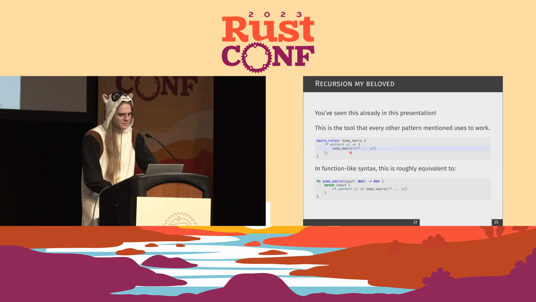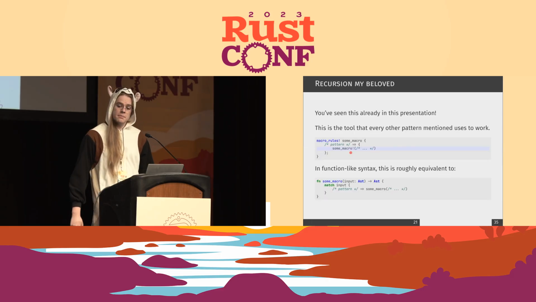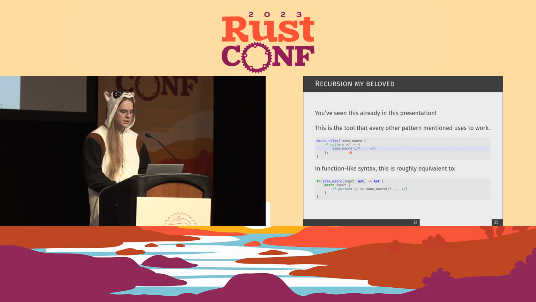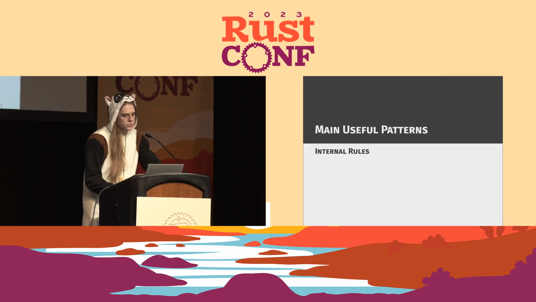So first, recursion. You've already seen this. This is the main tool that every other pattern uses to work. So we just have some macro that calls itself again, or another macro, but this is the easiest example. In function-like syntax, we roughly get an input AST, output an AST, and we match on the input, call itself again. Easy enough.